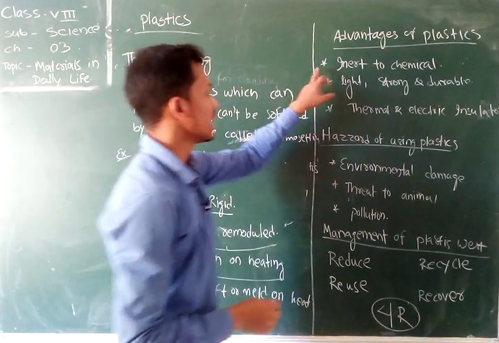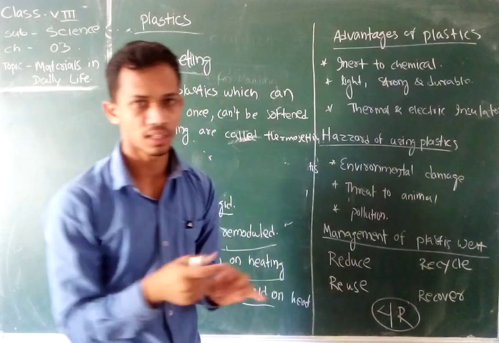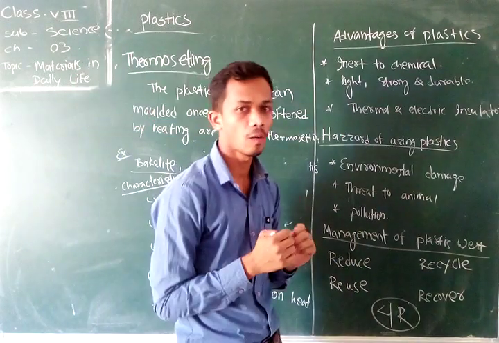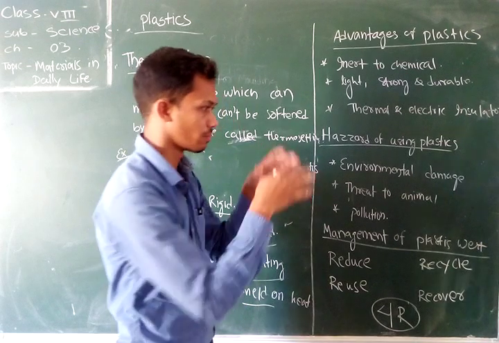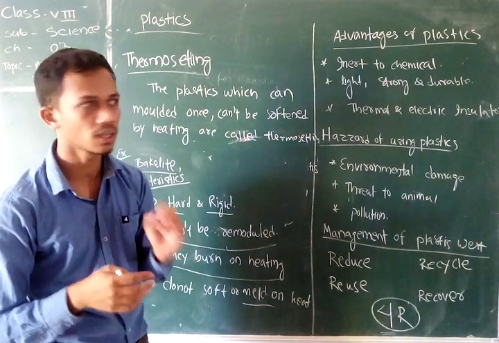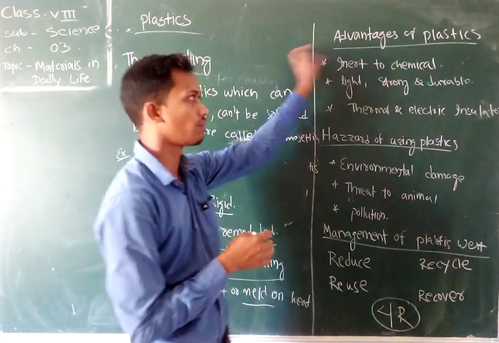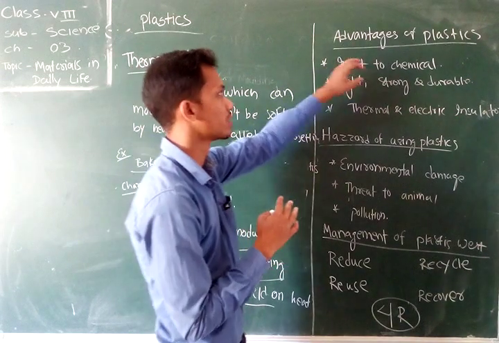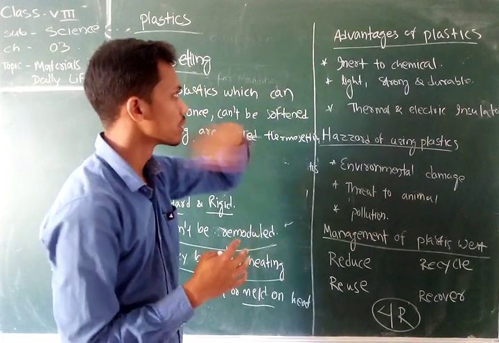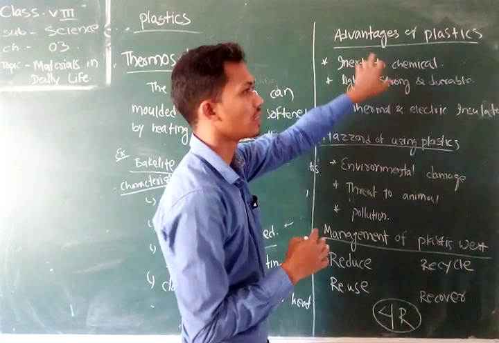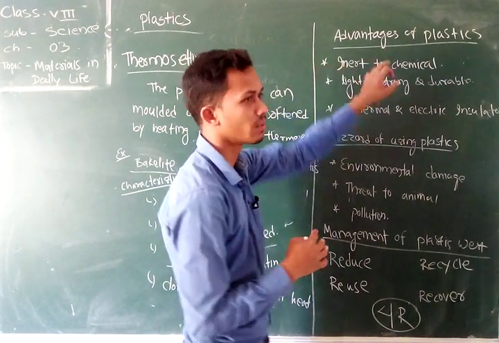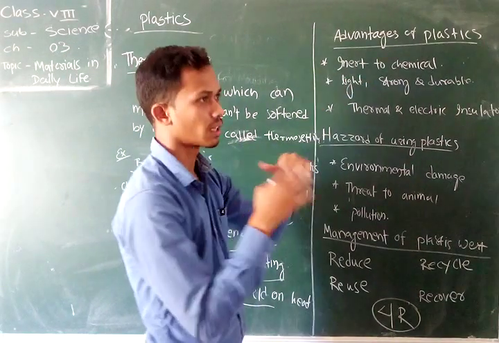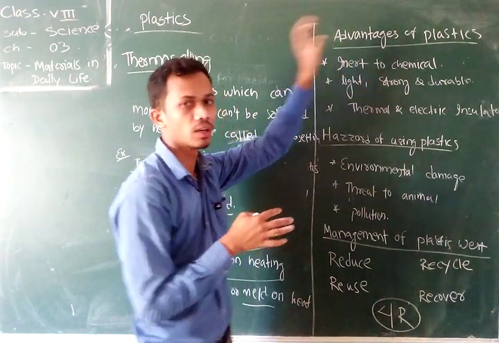First, these are inert to chemicals. You have seen that various chemicals are stored in jars made of plastic, because most plastics are less reactive towards chemicals. So they cannot react with various chemicals, and we can easily store chemical substances in a plastic jar.